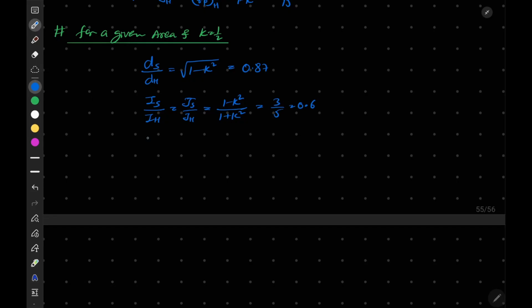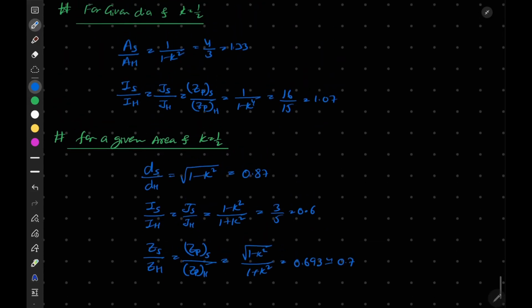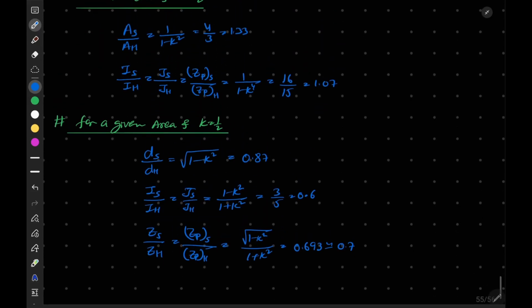Okay, now if I talk about Zs upon Zh, or Zp of solid upon Zp of hollow, this value will be equal to root of 1 minus k square upon 1 plus k square, and if I substitute the values here, we will get 0.693, which is about 0.7. Okay, so these are some standard data if you substitute it here. Okay, these are often asked in your examination.